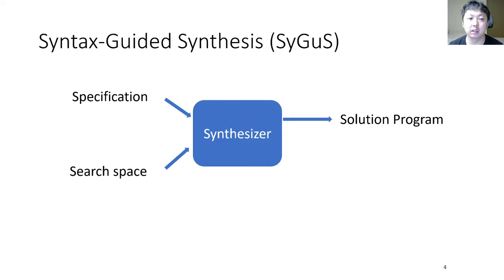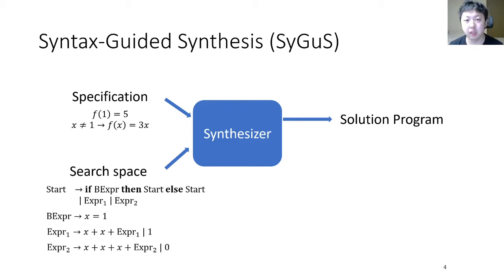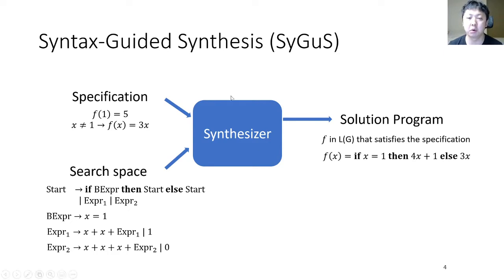Especially in a synthesis problem, which is also called a SyGuS problem, the specification is usually given as a logic formula, which is like this, and the search space is usually described by a grammar. And the goal is to find a function f in the language of the grammar that satisfies the specification. Here is an example output a SyGuS solver may return to us.